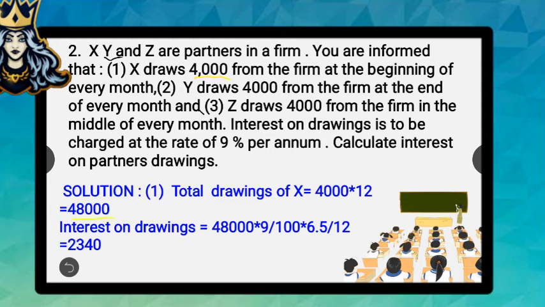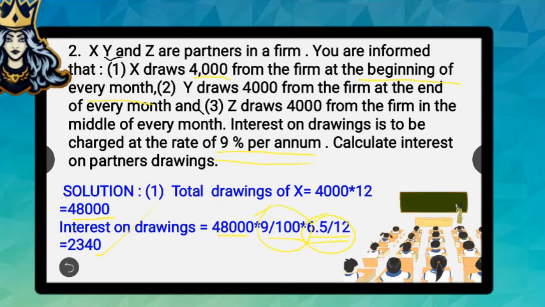Next, calculation of interest on drawings. Here he has withdrawn the amount at the beginning of every month. So the average period will be 6.5 months. That is why here it is 6.5 months. So 48,000 into 9/100, because it is the rate. In the question it is given that interest has to be charged at the rate of 9%. That is why 9/100 into 6.5, because it is the average period. After calculations we will be getting the answer as 2,340 rupees.